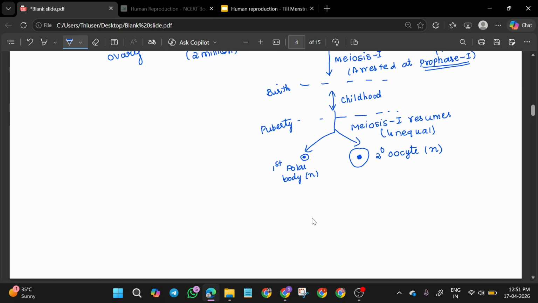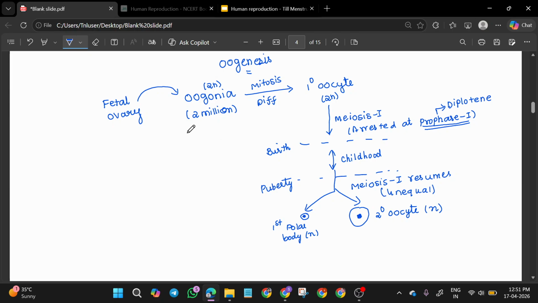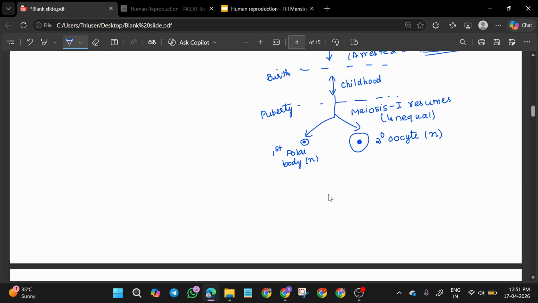Then the secondary oocyte will start to undergo meiosis 2. I think this is clear. It keeps doing the same thing, once again it is going to be arrested. At meiosis 2 it will start, but there is a break. It will be arrested at metaphase 2. First it was arrested at prophase 1 when meiosis 1 started. Now meiosis 2 has started and it is arrested at metaphase 2.